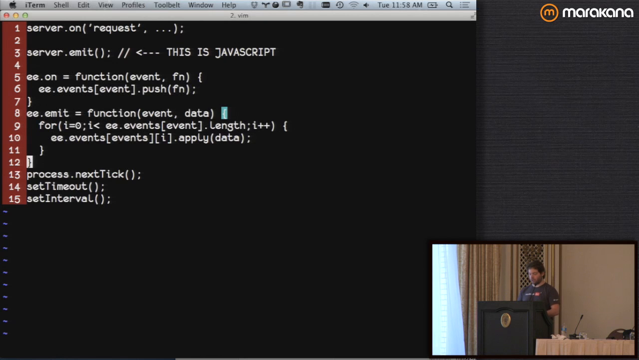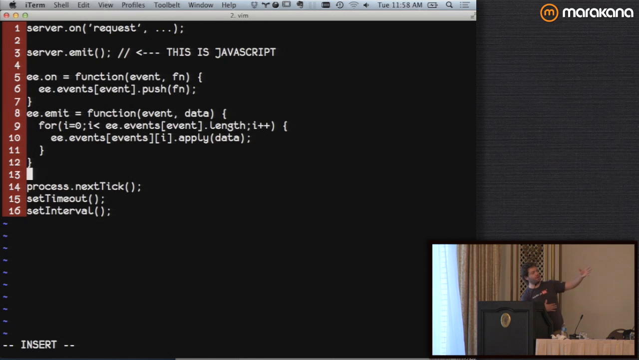So something approximately like this, where whenever you call emit, it basically goes, I have a list of all of the functions attached to this event, and I'm just going to call them one by one. There, here you go. This is really important: when emit gets called by anything, it's actually JavaScript. It just calls as much JavaScript as there is until it runs out, and then it's done.